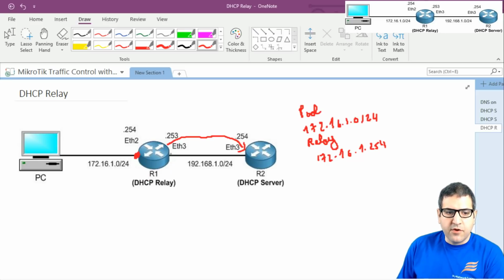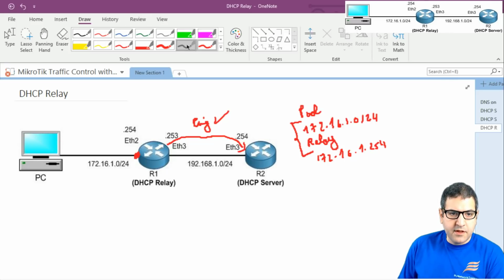And of course we have seen that here there is a ping reply, so ping is working. That means they can communicate with each other. Now I connect my computer here, and I want my computer to get an IP address from this pool, 172.16.1.0. So all I have to do is say obtain IP address automatically on my PC.